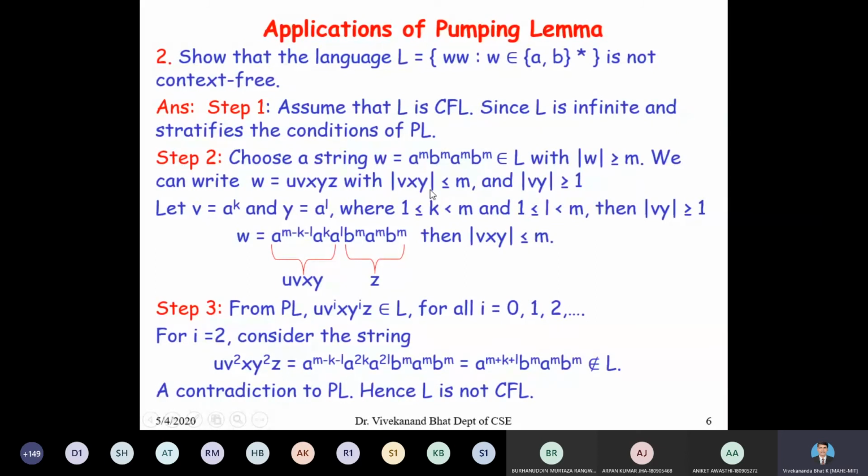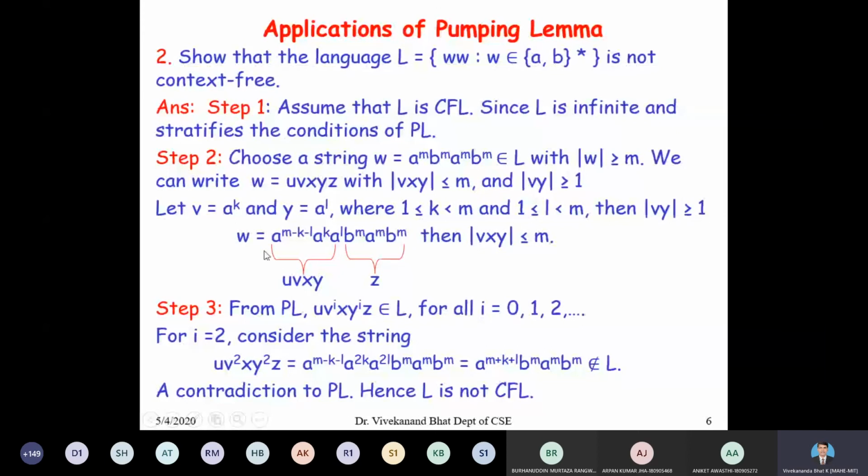With the length of vxy less than or equal to m and the length of vy greater than or equal to 1. So let us take the string v equal to a to the power of k and y equal to a to the power of l, where k is greater than or equal to 1 and less than m, and l is greater than or equal to 1 and less than m. Clearly the length of vy is greater than or equal to 1, because k is greater than or equal to 1 and l is greater than or equal to 1.